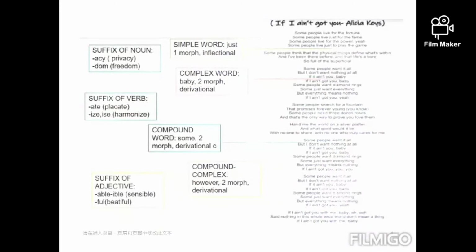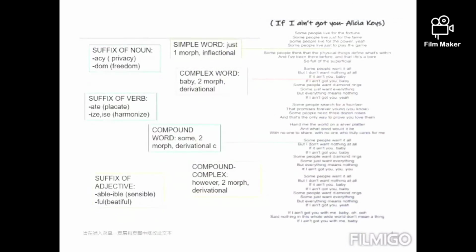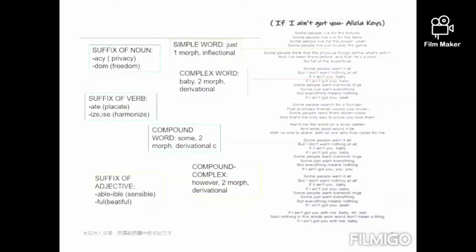Compound words have two free roots. For example, the word in the song is a compound word because it is divided and has two meanings in a single word. It is derivational because it undergoes a change.